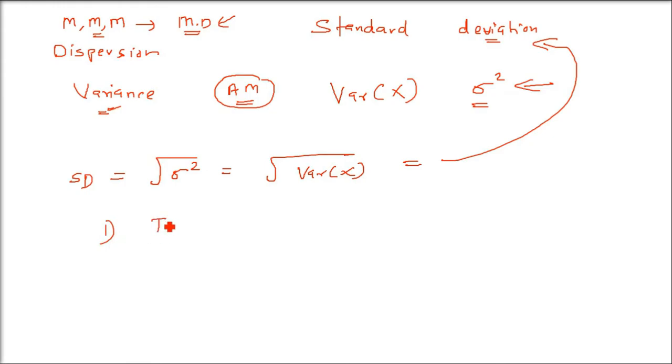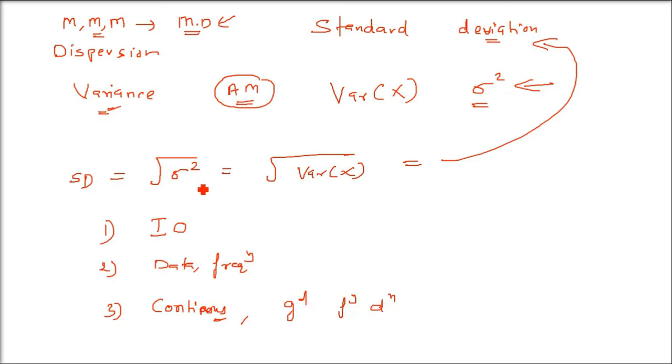So we talked about mean deviation. Similarly, we can calculate the variance and standard deviation, first for individual observations, second for the discrete frequency distribution where actual frequencies are given for the data values, and third for the continuous or grouped frequency distribution. That is, we will have a class, and for each class a frequency value. This will be the continuous or grouped frequency distribution.